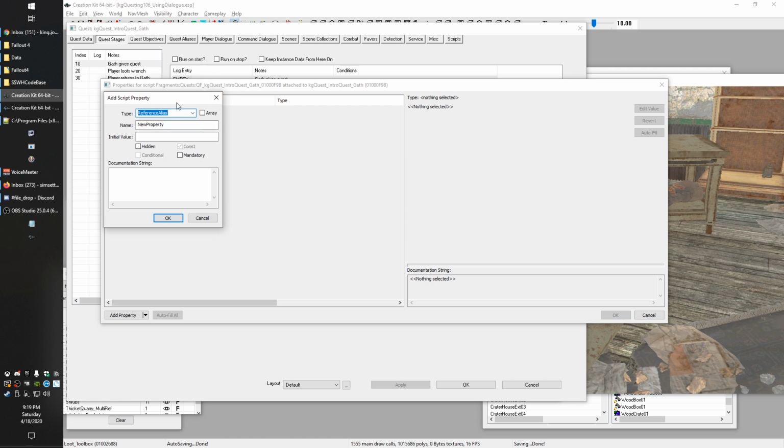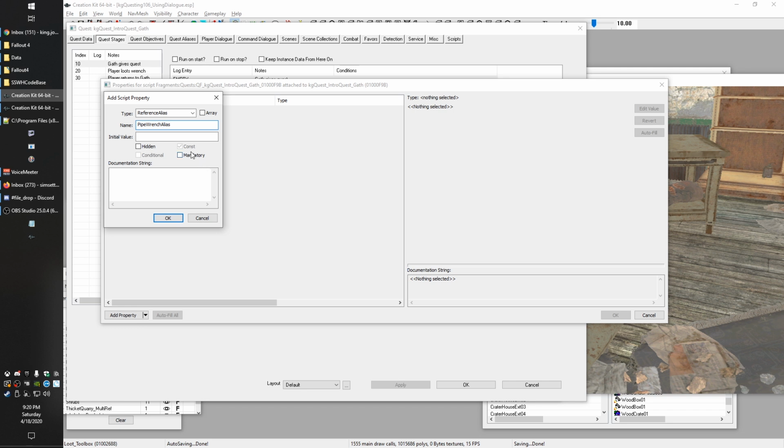Basically we're giving a script access to something outside of it, with the exception of things like the player. You pretty much need to tell it everything it needs access to, anything in the game world, anything else in the Creation Kit. You have to give it access to it through this properties thing. So we called it pipe wrench alias, and we're going to make sure we use that exact same name.